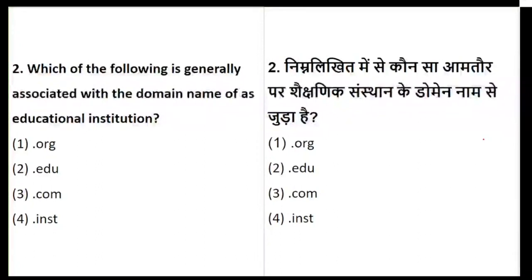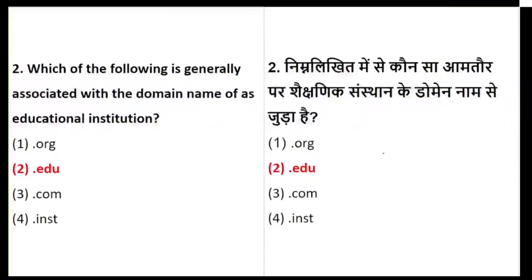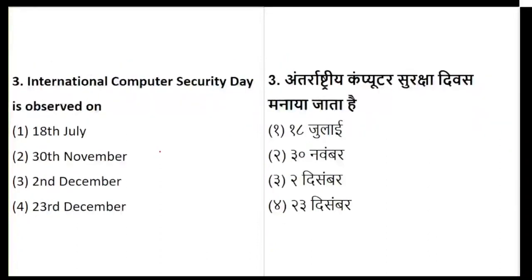Okay, we have started getting answers. The time limit is done. Yes, great. So when we talk about educational institutions, that is .edu. The .edu is basically for specifically focusing on educational institutions. So the right option is option number 2. Okay, let's go to question number 3 now, everyone.